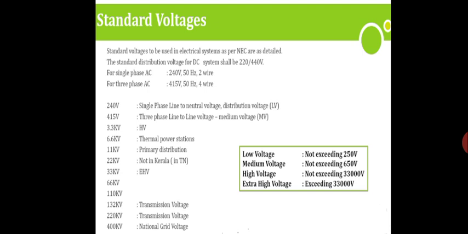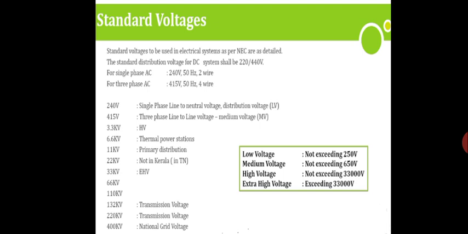Medium voltage is the voltage which is not exceeding 650 volt, and the high voltage is the voltage which does not exceed 33,000 volt, and extra high voltage is that exceeding 33,000 volt. So here we are having the low voltage, medium voltage, high voltage and extra high voltage.